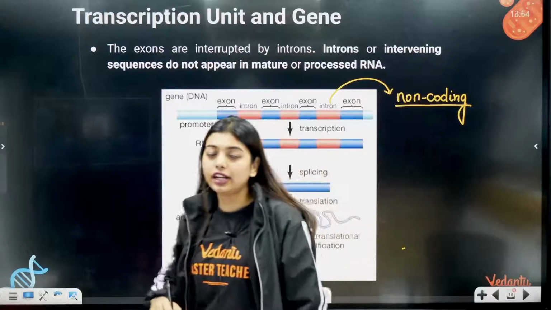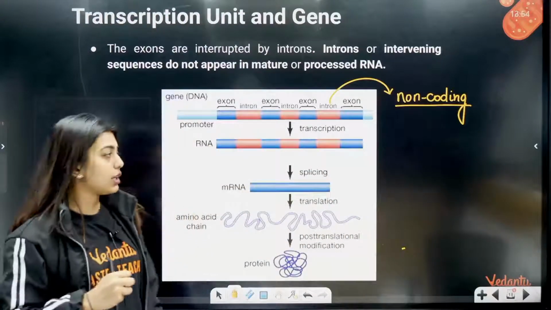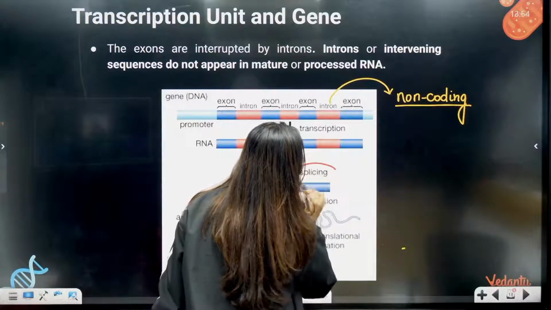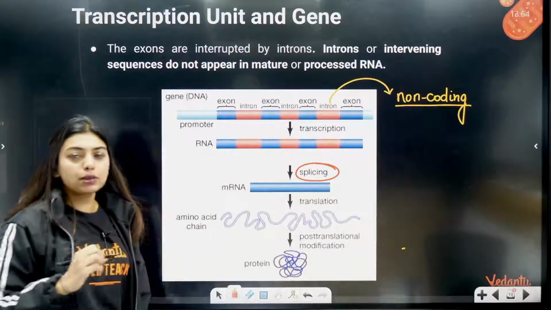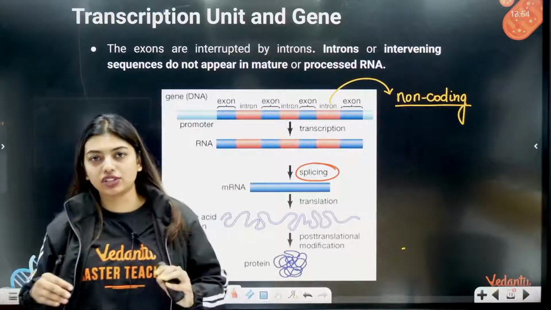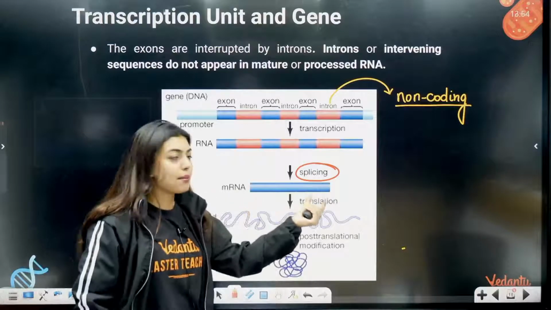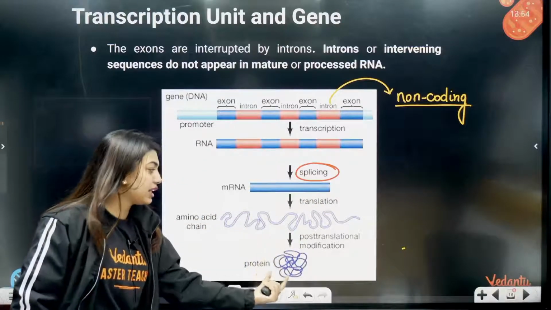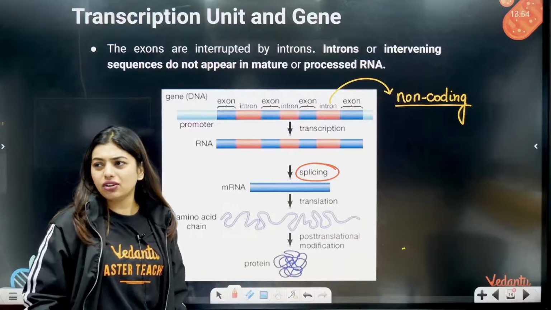We don't. So to remove this non-coding sequence, we do something called splicing. Splicing is a process where we remove the introns and join the exons, so that we get a proper mRNA which helps in translation and can finally form a protein.